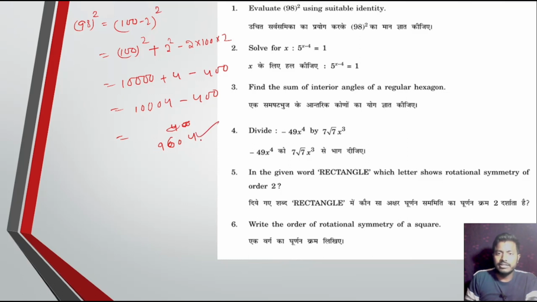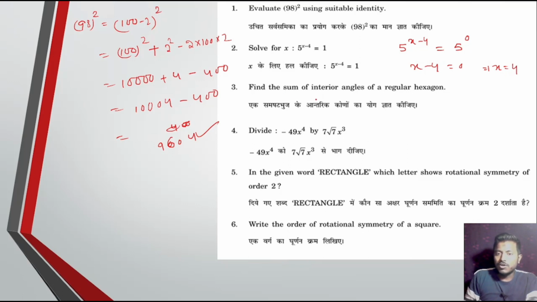9604 is the correct answer. Next question, question number 2. Find the x. 5 to the power x minus 4 equal to 5 to the power 0. Now x minus 4 equal to 0. So x equal to 4.